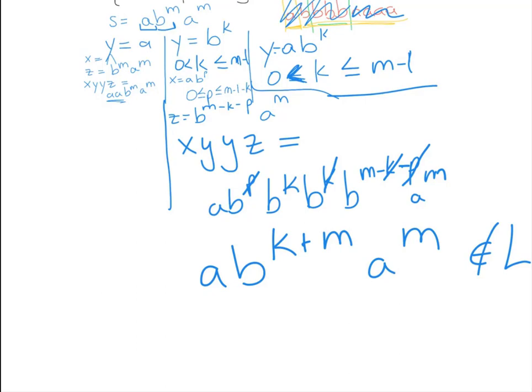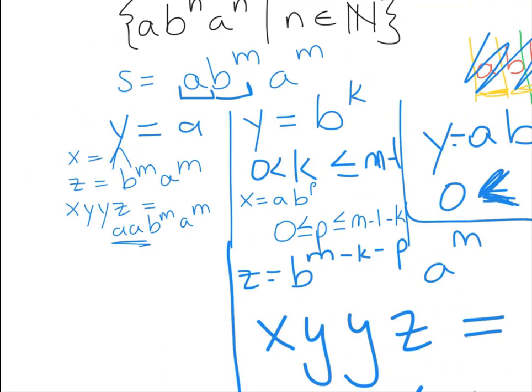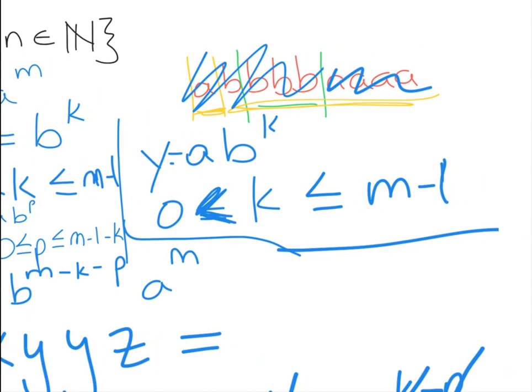So remember what we were doing again. We said we have three cases. If this is our string, it's possible that y is just a's. Oh no, we said it couldn't be just an a. It's possible that y is just b's, but then we said, nope, y can't just be b's. So if this string is pumpable, it's going to have to be the case that y is actually an a and then some b's, right? So let's just look at this example for a minute.